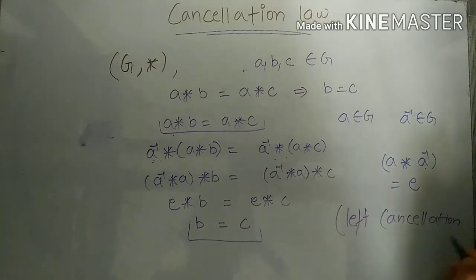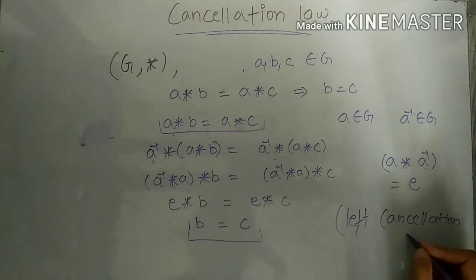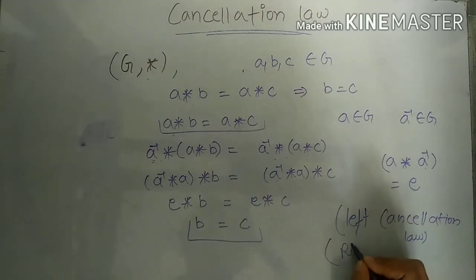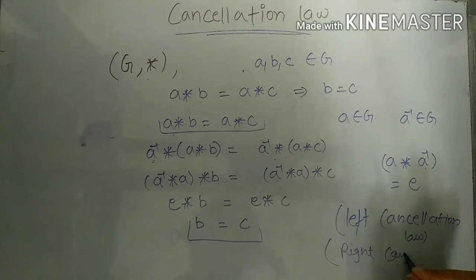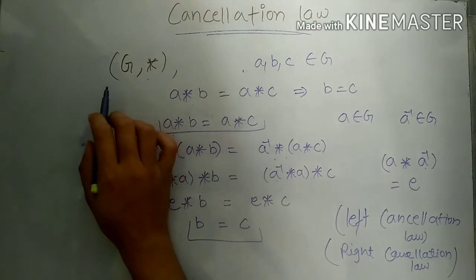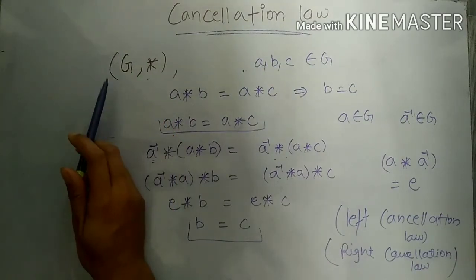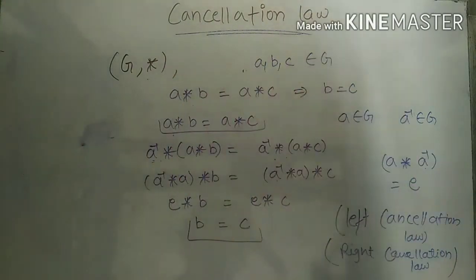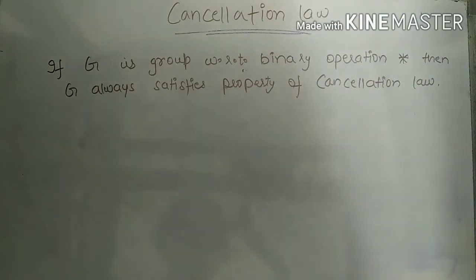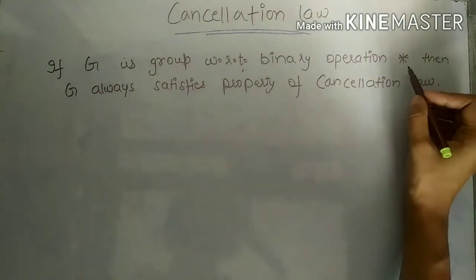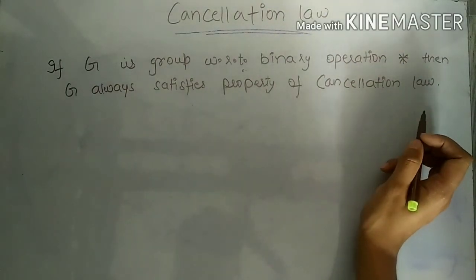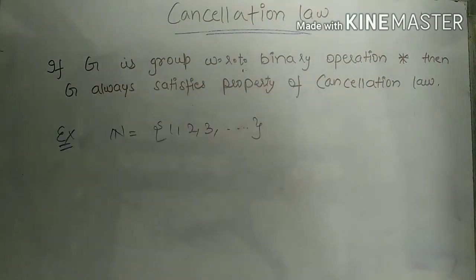Friends, similarly we can check that if we are given any group G under any binary operation star, then it will always satisfy the right cancellation law. So what we get from here is that if G is a group under a given binary operation, then it will always satisfy the property of cancellation law. So if we are given group G with respect to any binary operation star, then G will always satisfy the property of cancellation law. But is the converse true? Let's check it.